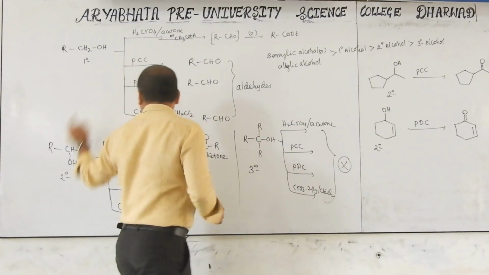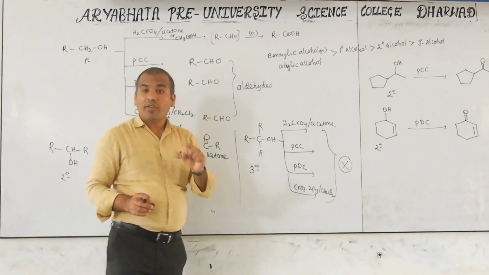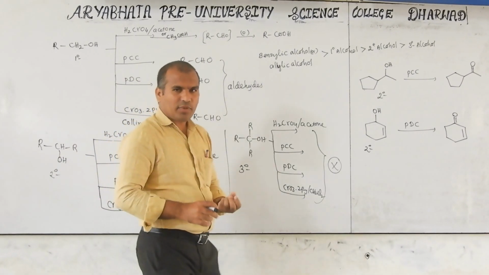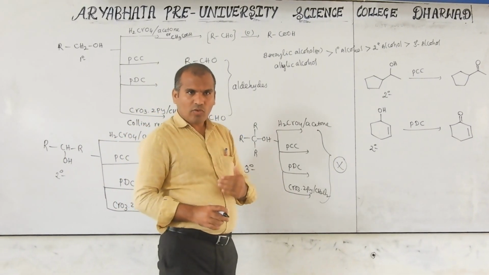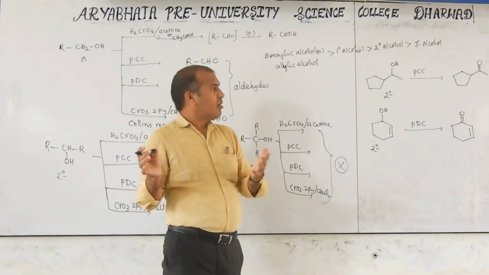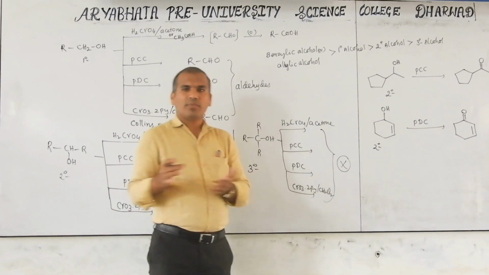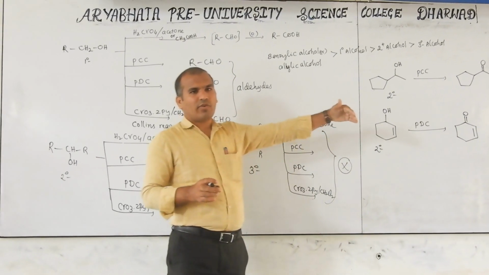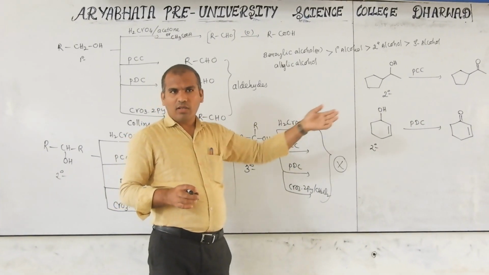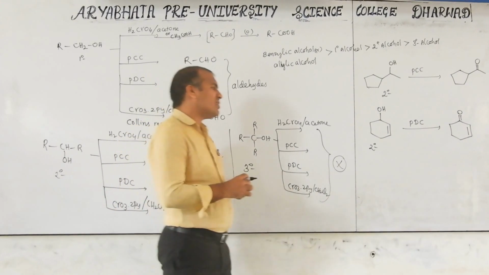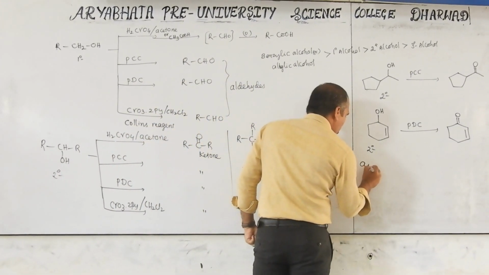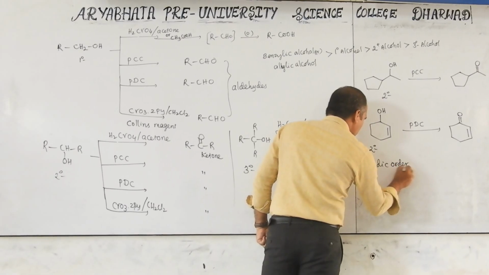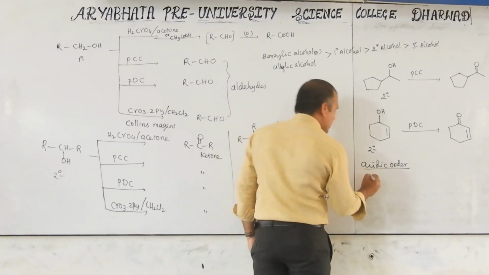Jones reagent has H2SO4. H2SO4 means strong acid. A strong acid has a lower pH value. The stronger the acid, the lower the pH. When it is a weak acid, pH will be near to 7. So if they ask the acidic order of these reagents, which will be the more acidic?